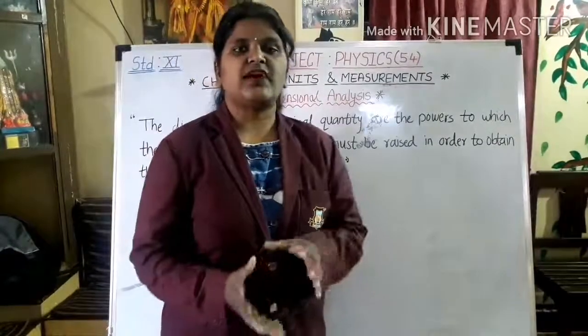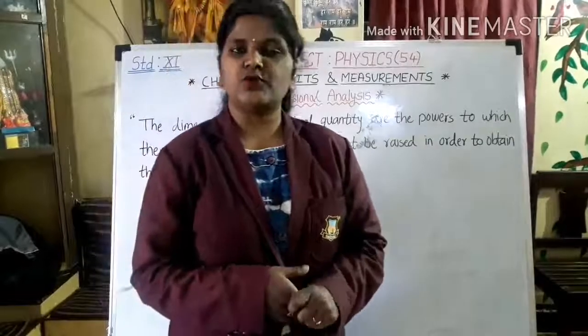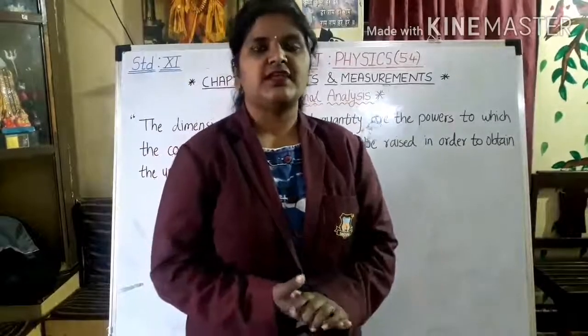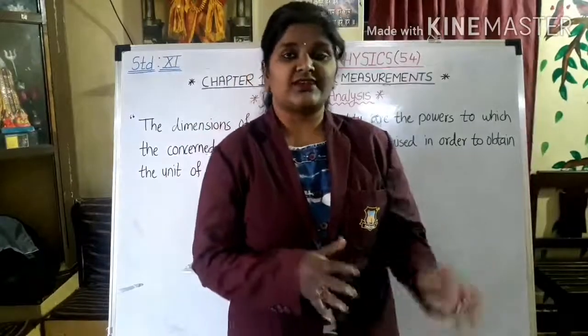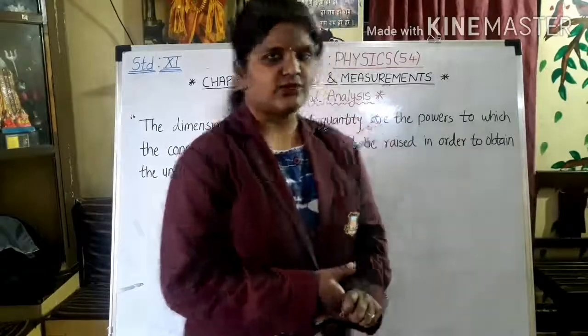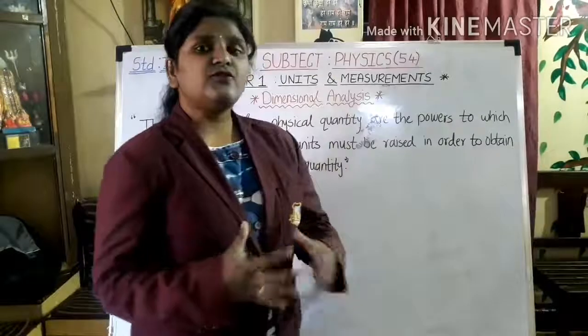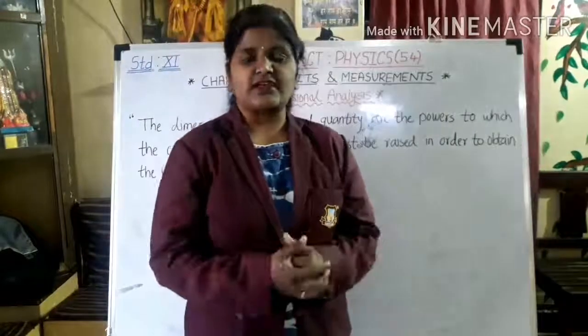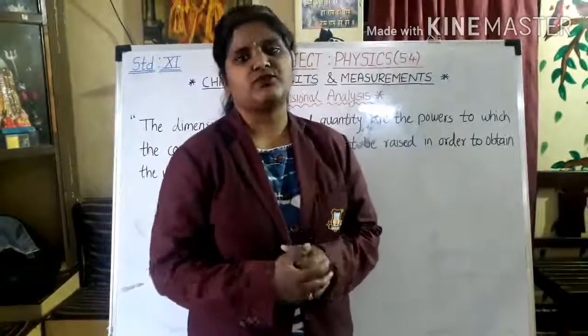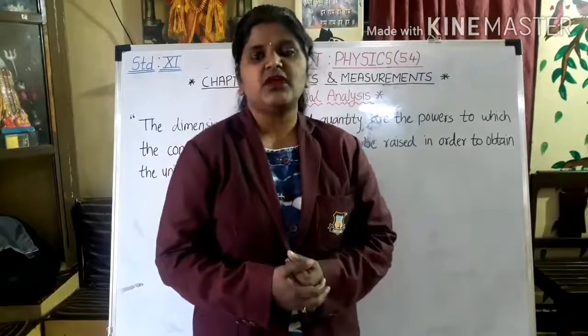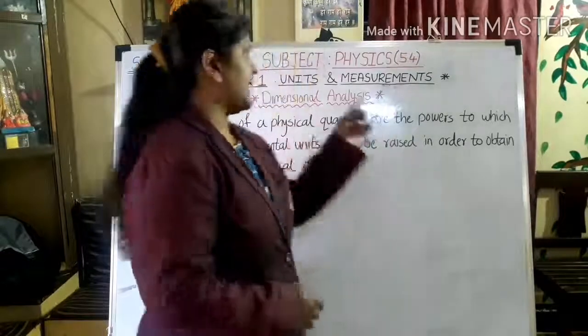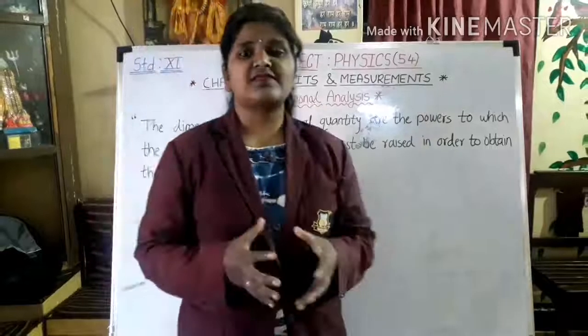Okay, so as you have seen in both the parts, we have studied all about units and the conventions to write units. Now, if you don't know what the unit exactly is, you can derive the unit from one of the most important concepts in physics, which is dimensions. So what exactly is a dimension?